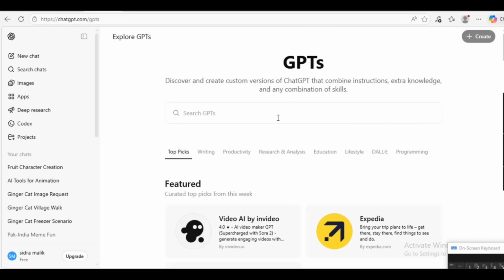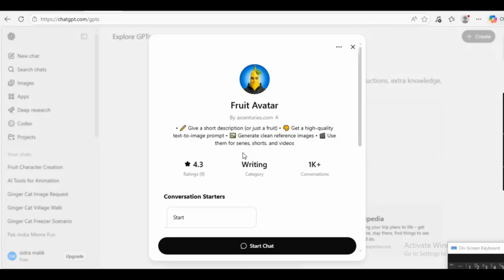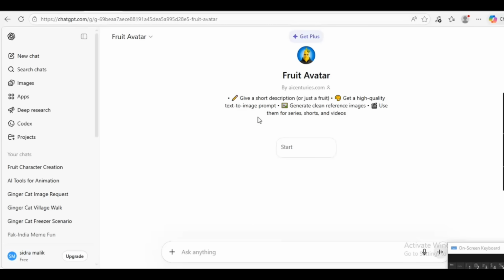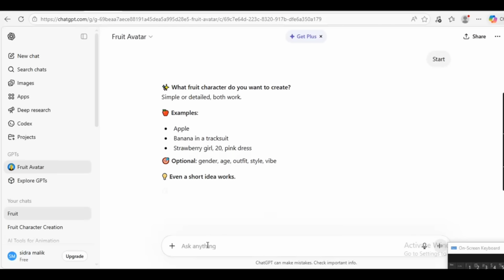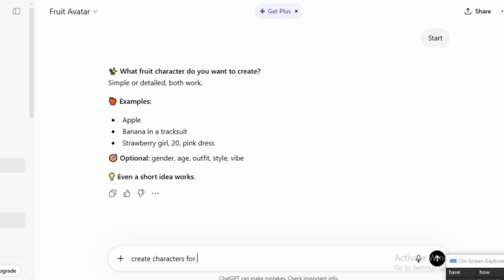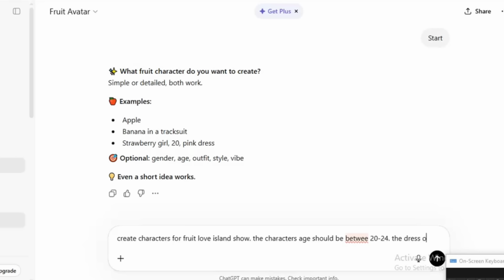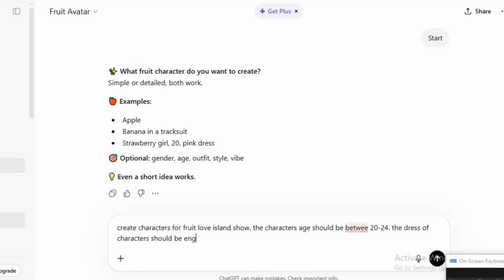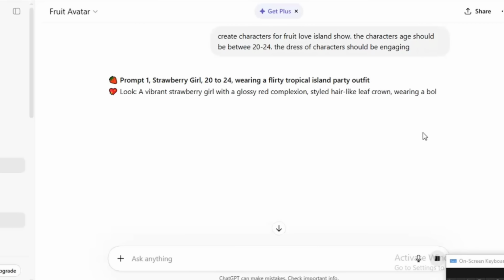Open ChatGPT, go to Explore GPTs, search for fruit avatar, select one that you see here, begin a chat, and once you're inside, press the start button. In reply, ChatGPT will ask you which fruit character you want to create. For your response, you can keep it simple or describe it in detail. It's up to you. Both work.